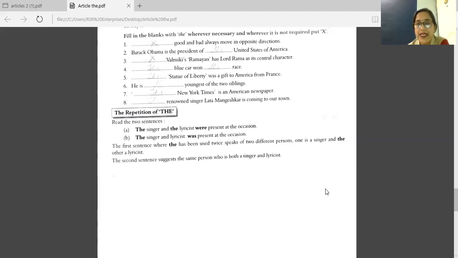Next one, the singer and lyricist was present. That means there is one single person who is a singer and a lyricist as well. So there we use the before the first word only. And in this sentence, just see that we are using was present at the occasion because we are talking about one person.